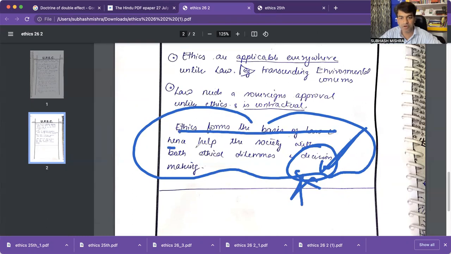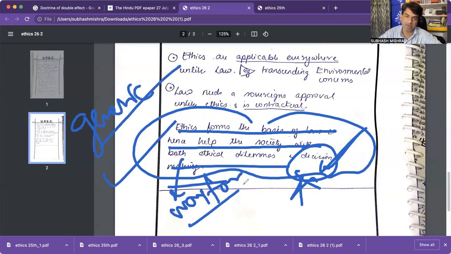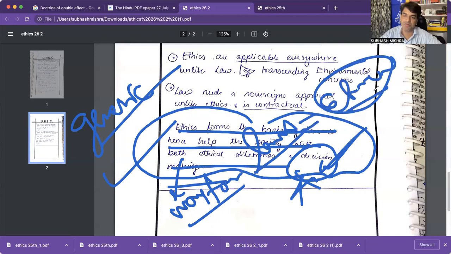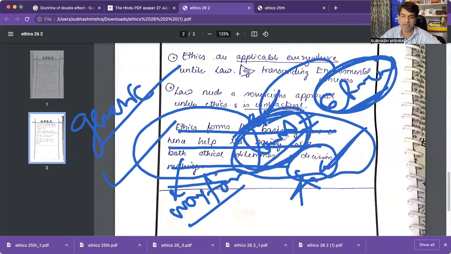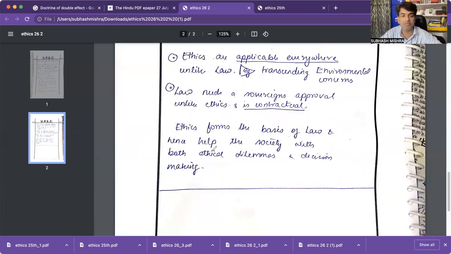Ethics forms the basis of law, yes, but it is generic. You should write here the way forward: that laws should be more ethically driven, and the ethicality must be legally implemented if necessary. If people are inherently bad in society or at lower levels of behavior, they must be penalized, and they must be rewarded at the same time.